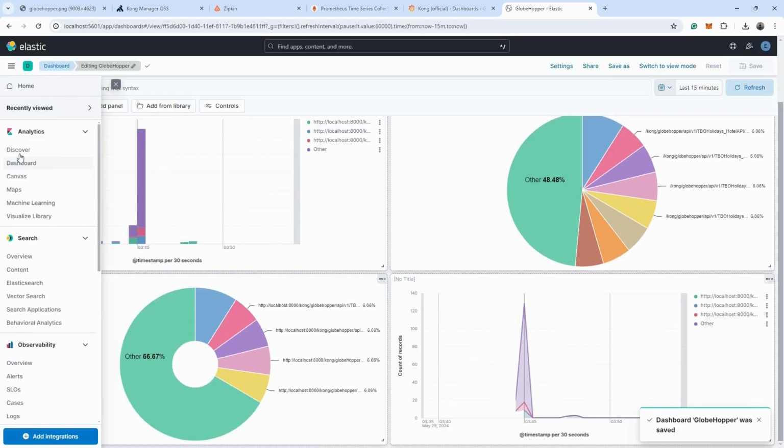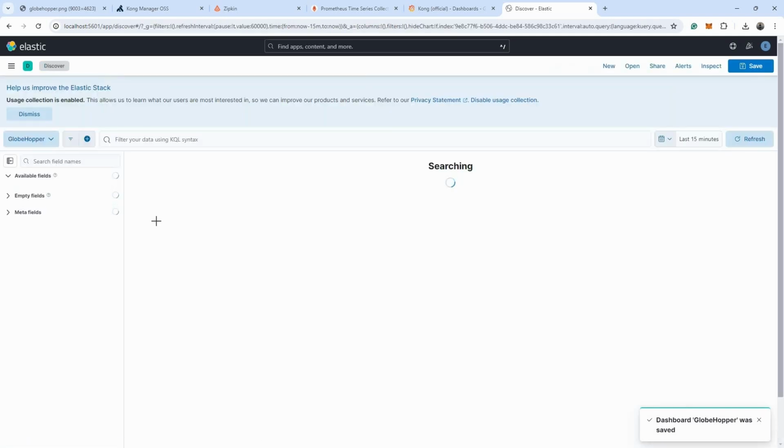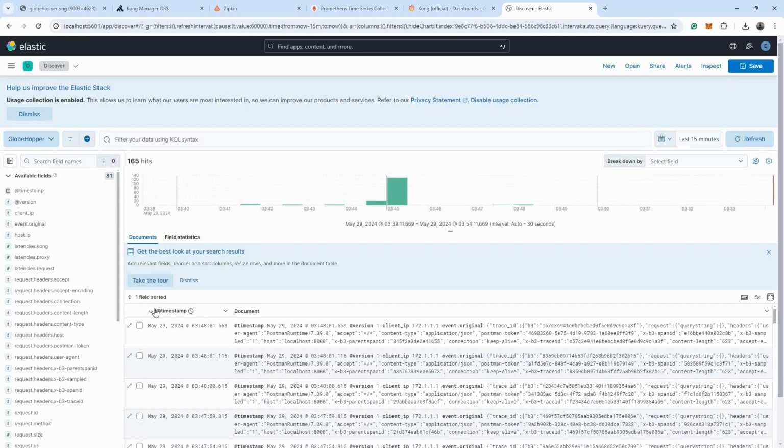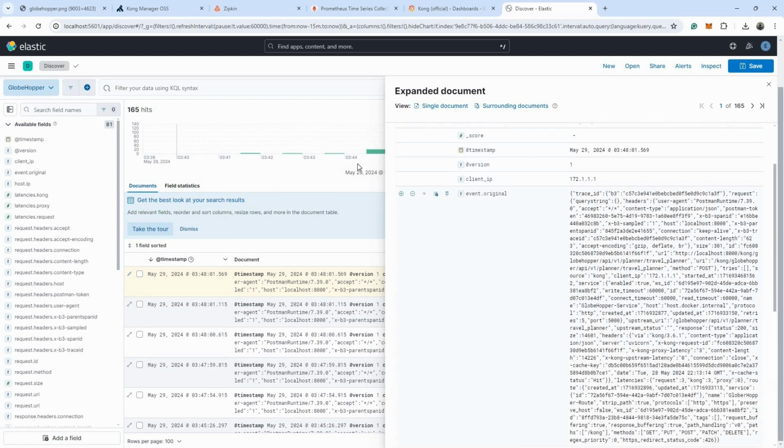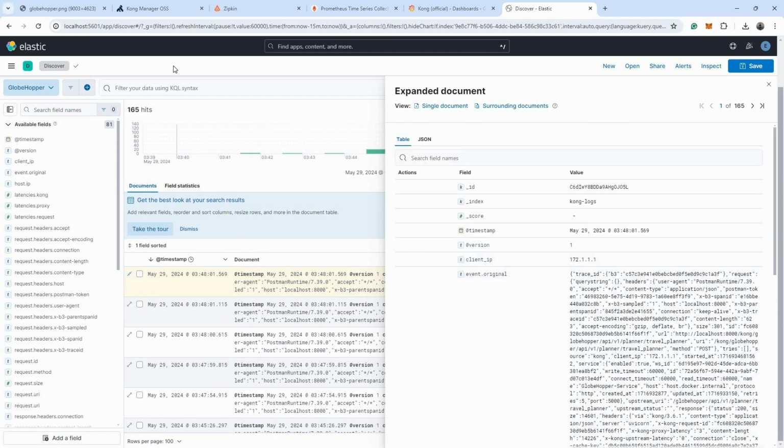Once we have done that, we can go to our Discover. Here we are going to see all the API endpoints that have been hit. So in case there is some debugging that needs to be done, we can do all of those things with the help of the Kibana dashboard.